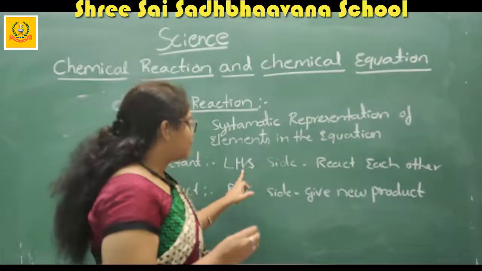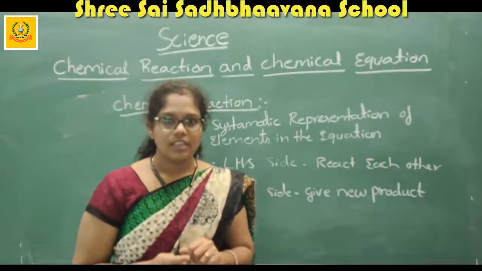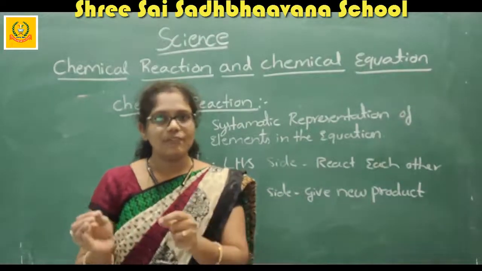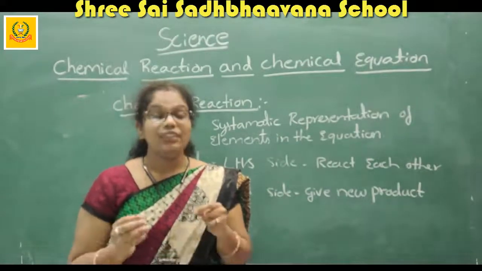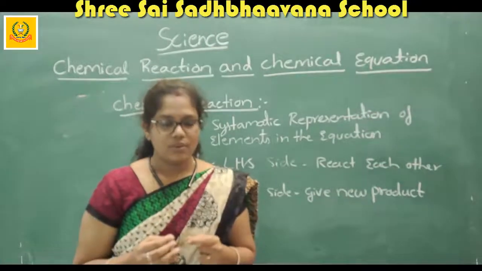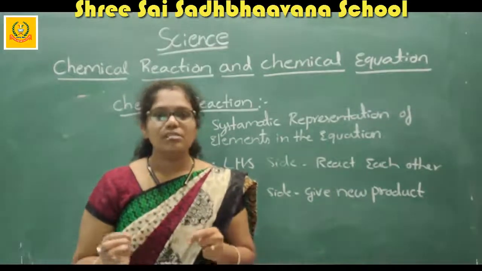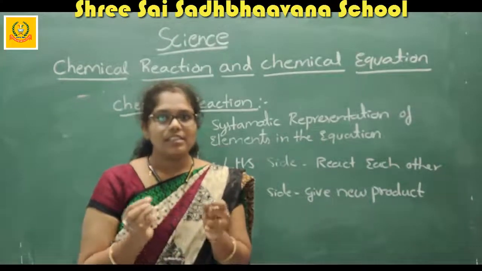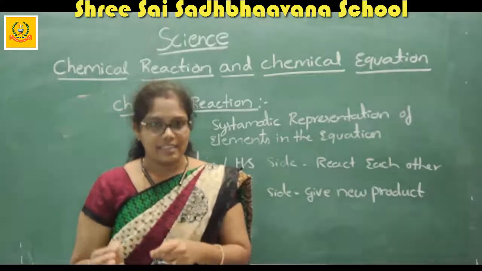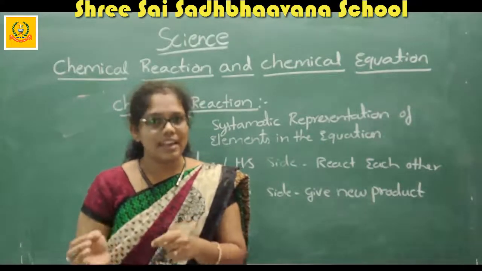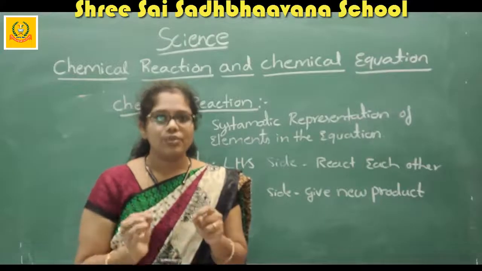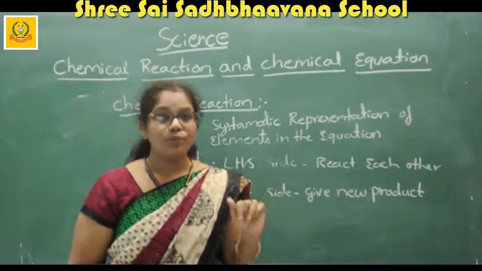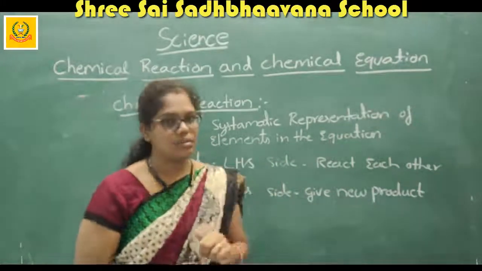Maybe you understand now what is a reactant and what is a product. The substance present on the left side of the reaction, which reacts with each other, is the reactant. And the substance present on the right hand side of the chemical reaction is known as the product. These are the two important things you want to know before starting with some of the reactions.